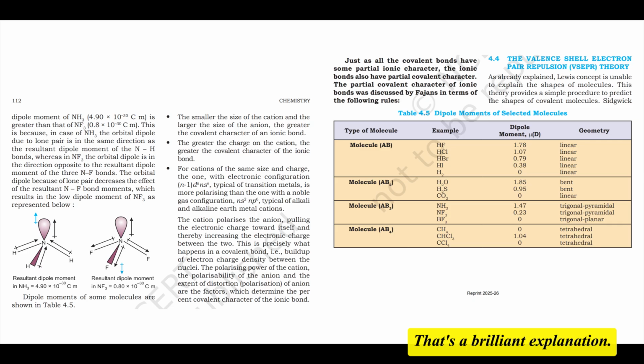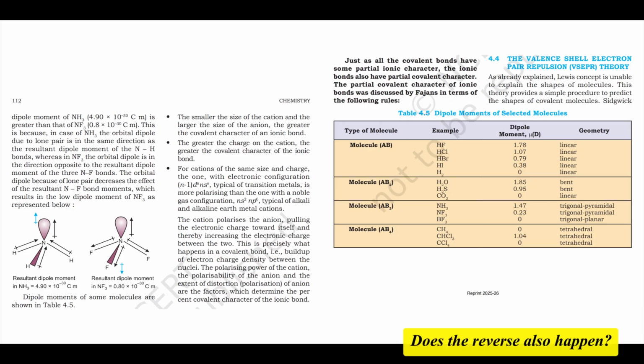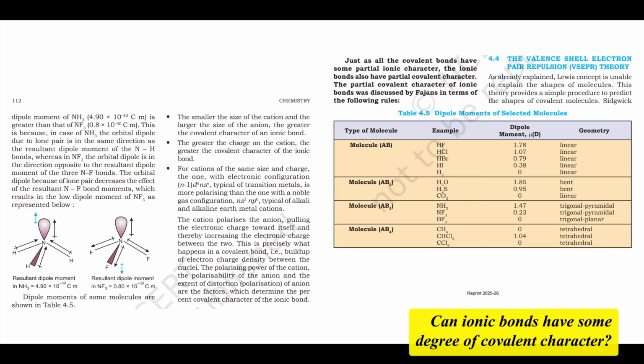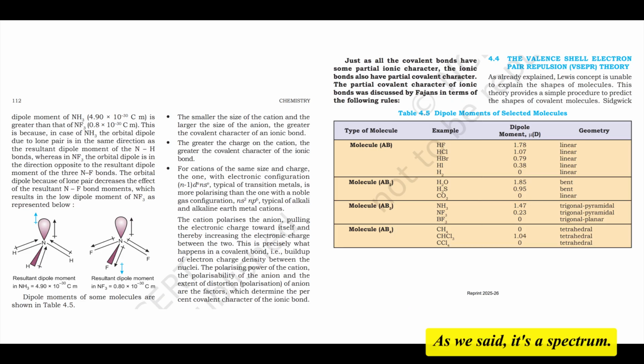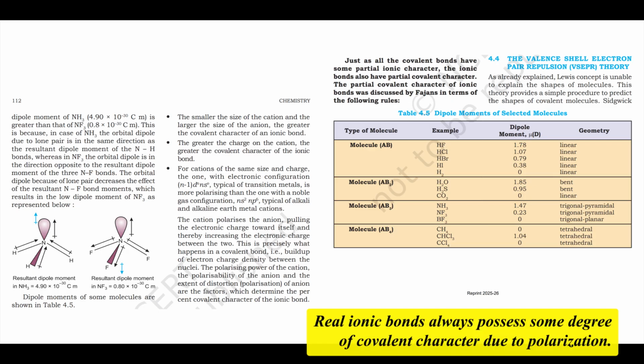That's a brilliant explanation. It really highlights how VSEPR shapes and vector addition are crucial for understanding molecular polarity. So we've seen covalent bonds can have ionic character, polarity. Does the reverse also happen? Can ionic bonds have some degree of covalent character? Yes, absolutely. As we said, it's a spectrum. Just as covalent bonds can be polar, partial ionic character, purely ionic bonds are an idealization. Real ionic bonds always possess some degree of covalent character due to polarization.